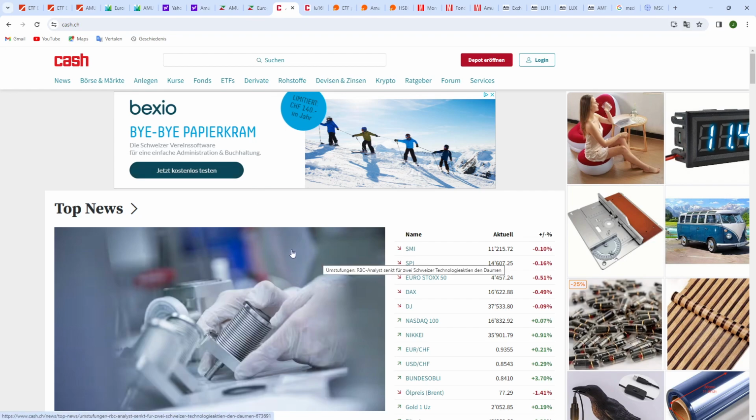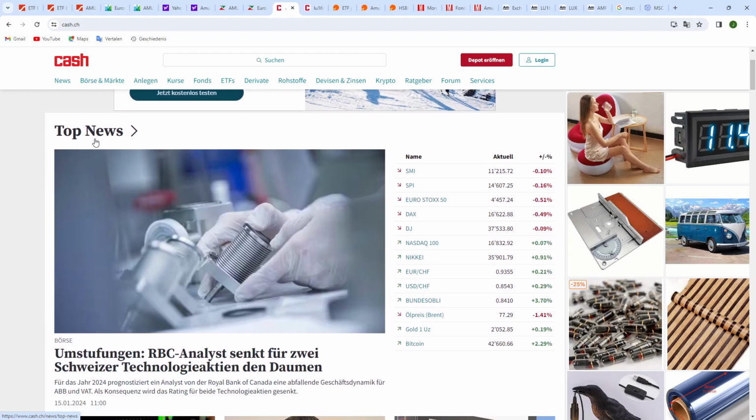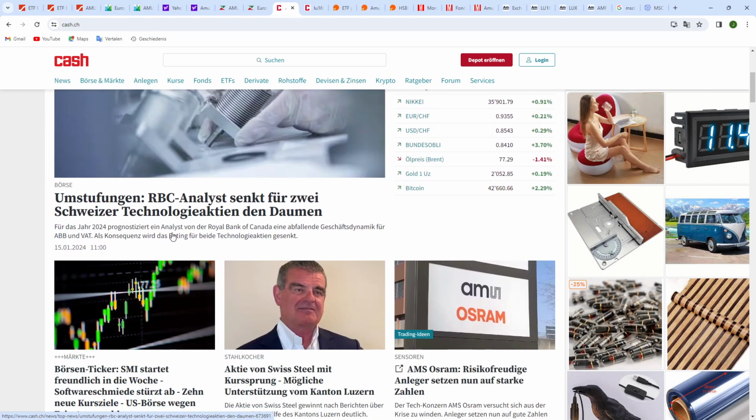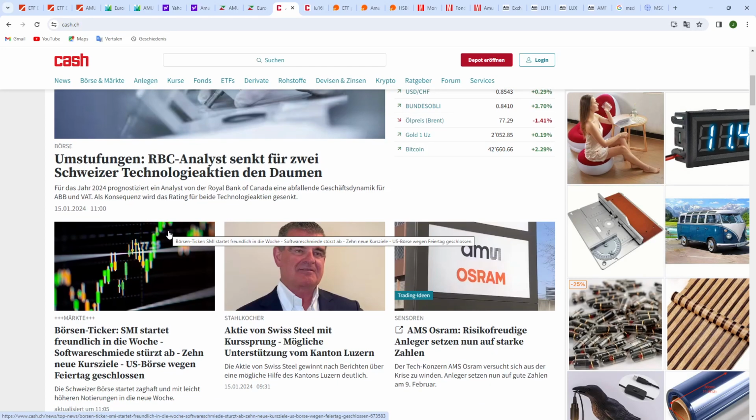I really like this website because it contains all the recent news, and it's not reduced to only the Swiss stock market, but it also comprises the US stock market and so on. So it's really an interesting website to stay informed.